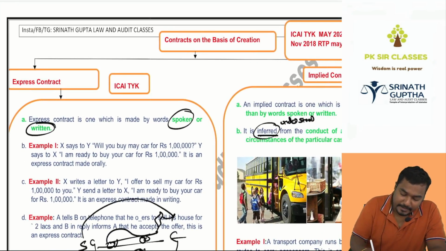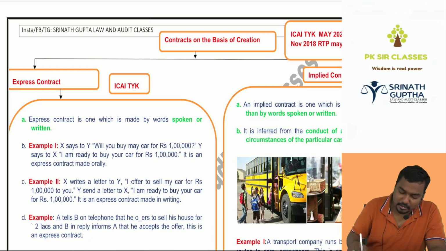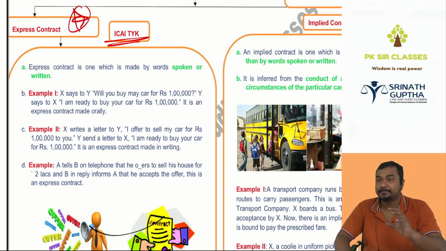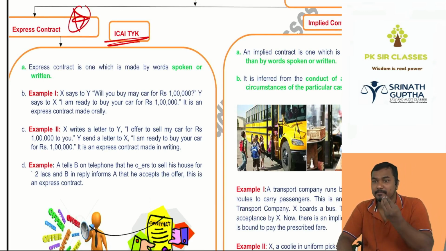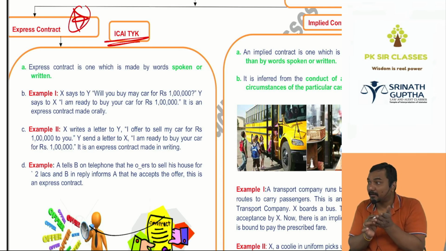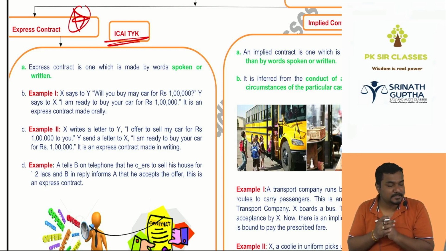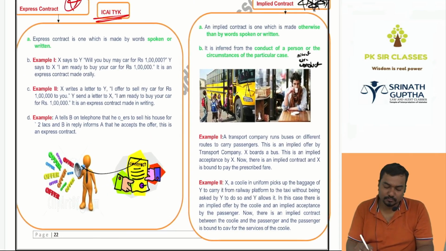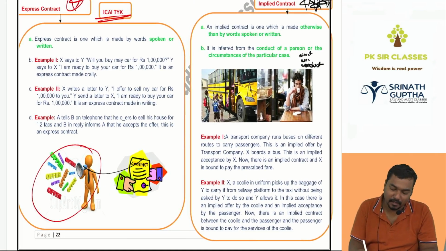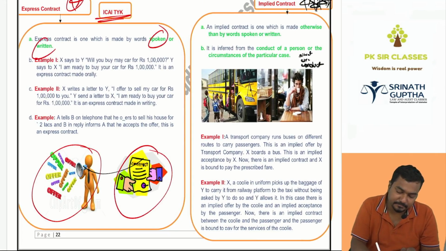First, express contract. Single star, came once in the exam. ICT has a question on it. Express contract means words may be spoken, words may be written. I said to Ishwar, hi Ishwar, will you purchase my car for 10 lakhs? I wrote a letter: will you purchase my bungalow, my building for 50 lakhs? Words may be spoken, words may be written. Everyone say it: an express contract is a contract which is entered through words spoken or words written.